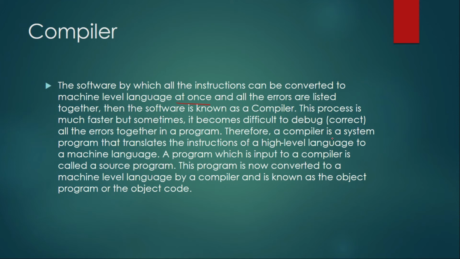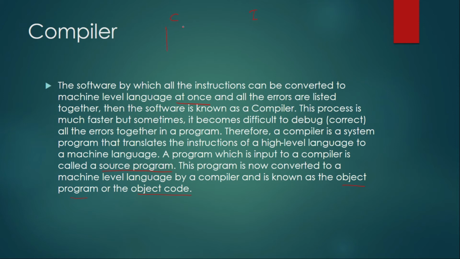Therefore, a compiler is a system program that translates the instructions of a high-level language to machine language. A program which is input to a compiler is called the source program. This program is now converted to machine-level language by the compiler and it is known as the object program or object code. The two types of translators are the compiler and the interpreter.